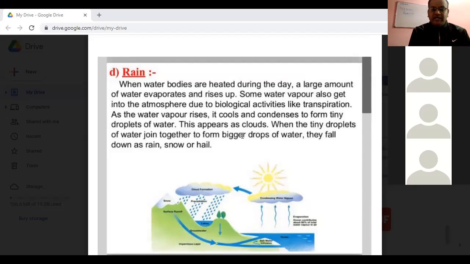So during the daytime, when the water bodies are heated up, a large amount of water evaporates, and this water vapor goes into the atmosphere, cools and condenses to form tiny droplets, and when the tiny droplets combine to form bigger drops, they fall as rain or snow or hail. Okay, is it clear to all how the rain is occurring?